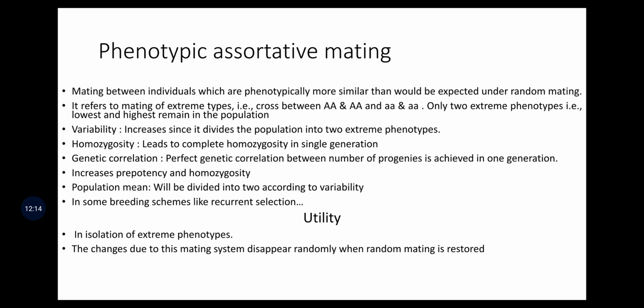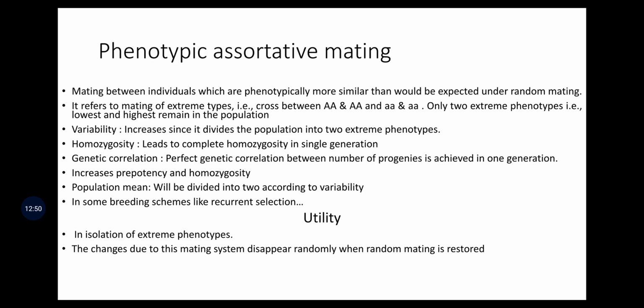So what is the effect on variability? Variability increases since it divides the population into two extreme phenotypes. Then homozygosity: it leads to complete homozygosity in a single generation. Genetic correlation: perfect genetic correlation between a number of progenies is achieved in one generation. Then it increases the prepotency and homozygosity. Population mean will be divided into two groups according to its variability. Then in some breeding schemes, like recurrent selection, this is very important.